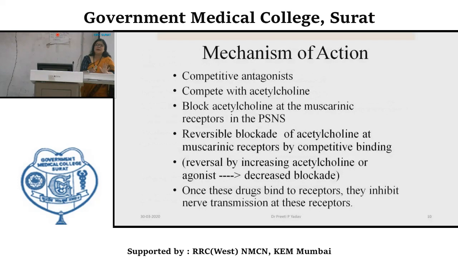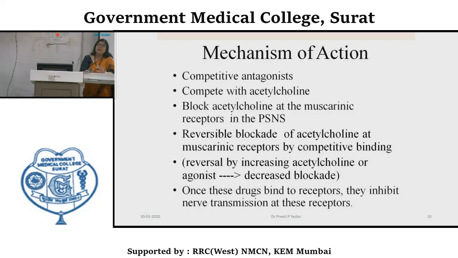Primarily, as for mechanism of action, these are all competitive antagonists. You must remember that these agents act by blocking the action of acetylcholine on muscarinic receptors in the parasympathetic nervous system.